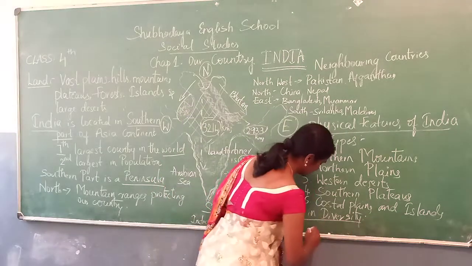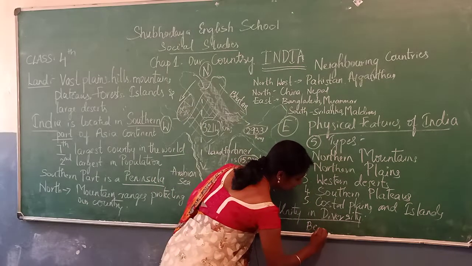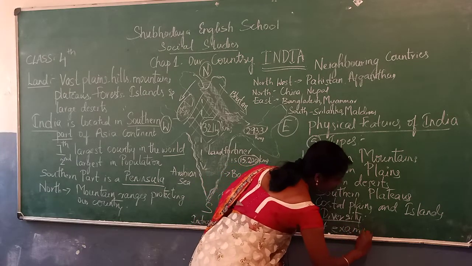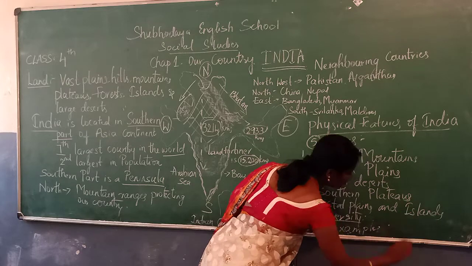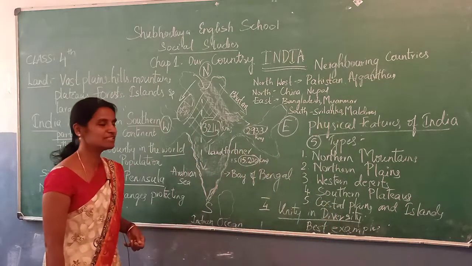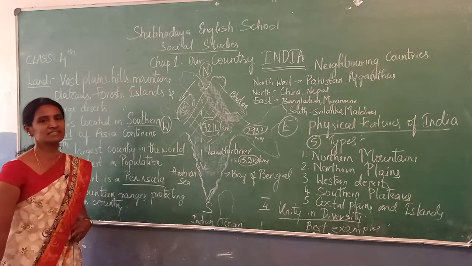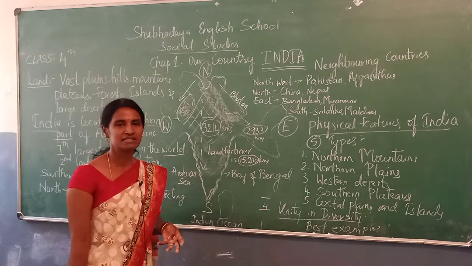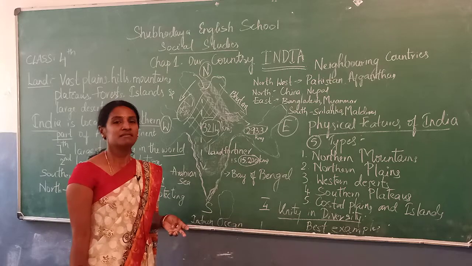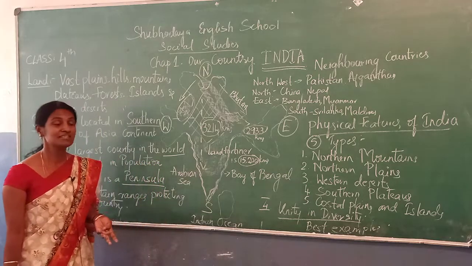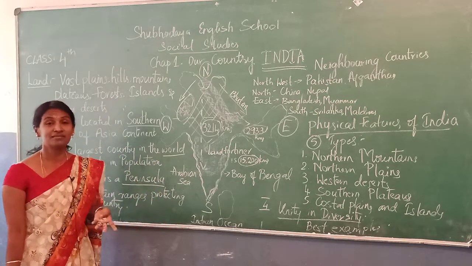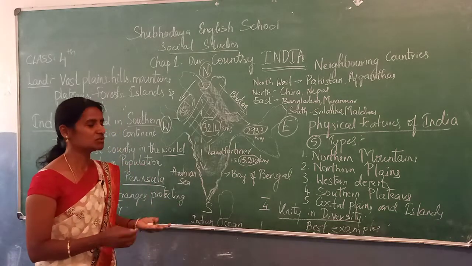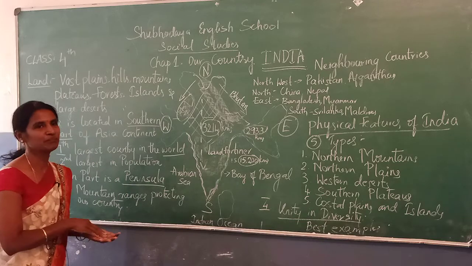Why is it called the best example for unity in diversity? Because in spite of so many differences like religions, tribes, races, languages, even climate, weather, in spite of all these differences, it is called unity in diversity.